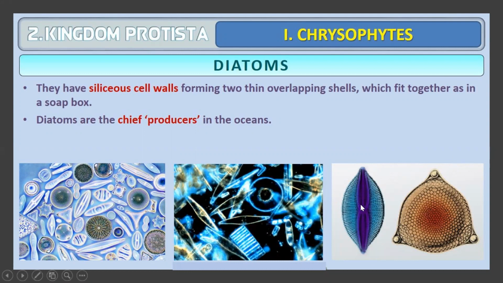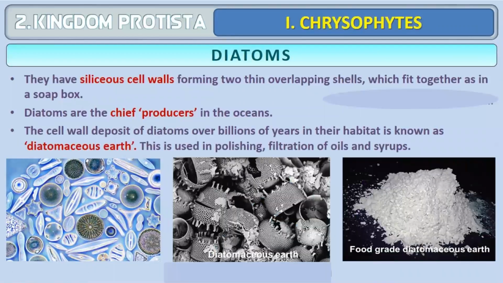You can see the structure is like this. It has two parts, one above the other, like the soap case. They have siliceous cell walls like that of a soap case, and the cell wall deposits of diatoms over billions of years in their habitat are called diatomaceous earth.